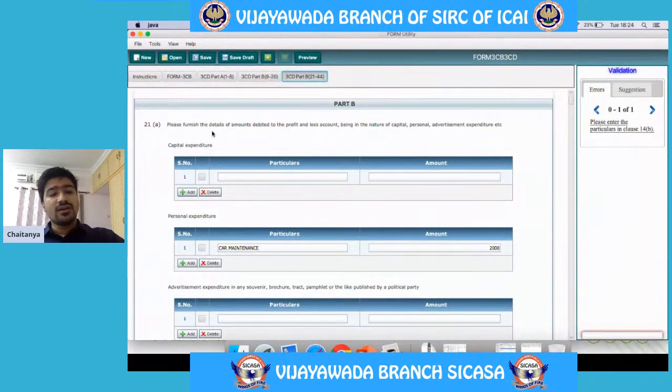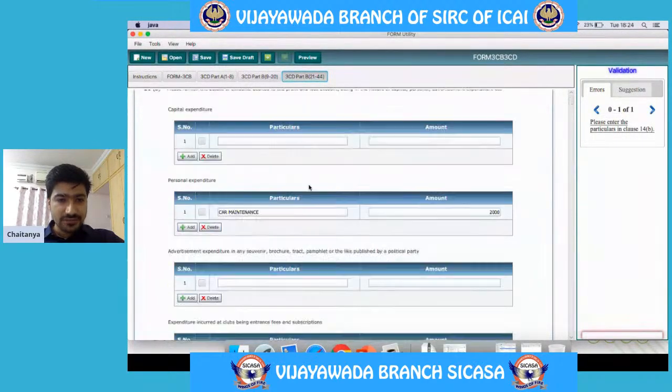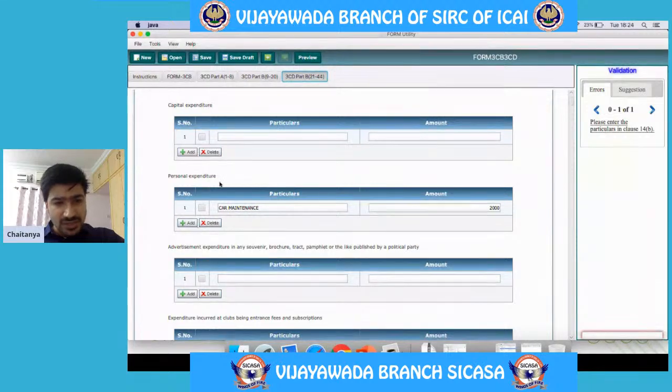See, here the first point talks about capital expenditure. If there is any capital expenditure, then that capital expenditure is required to be mentioned here. Personal expenditure, say, the firm has a car which is solely used by one of the partners, and which is not used by the firm for its day-to-day business activities, and the car maintenance is say 2,000 rupees, which is debited to the profit and loss account.